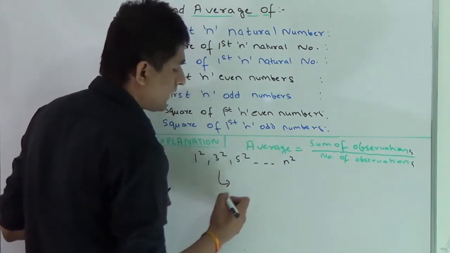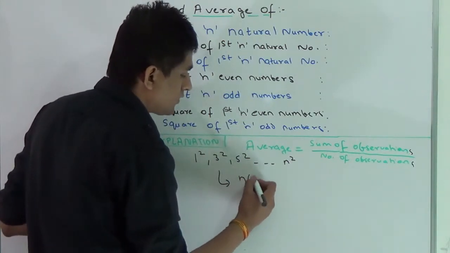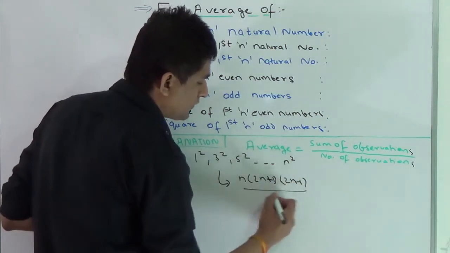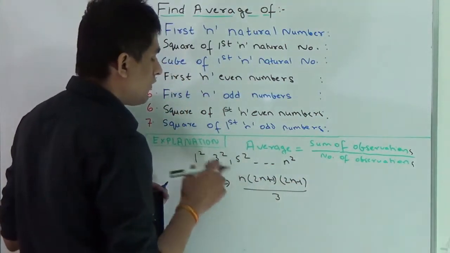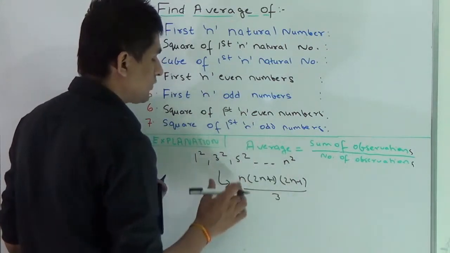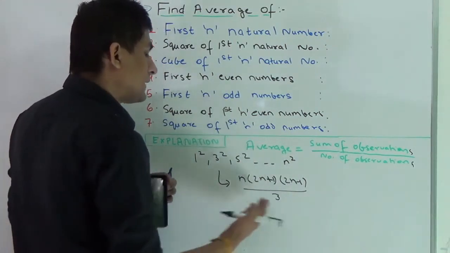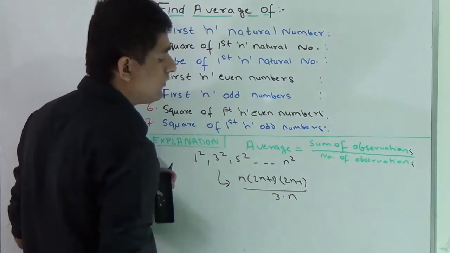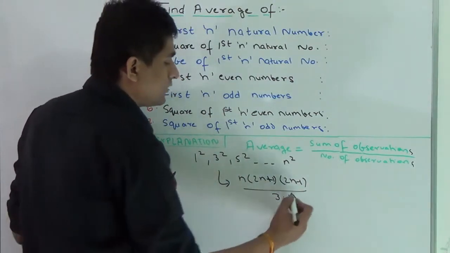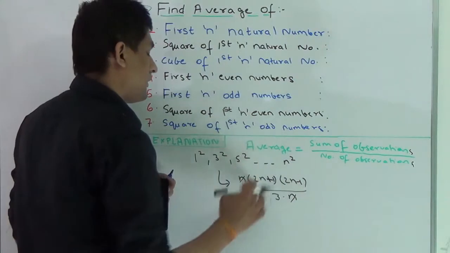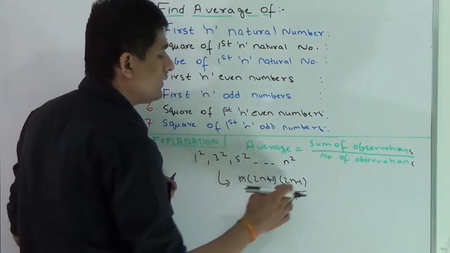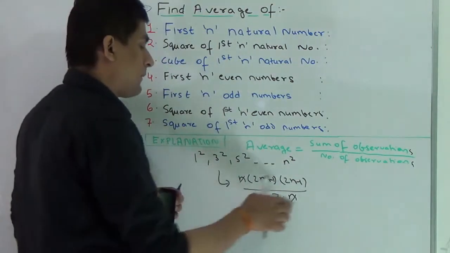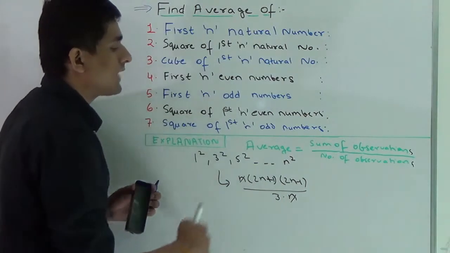The general formula for calculating its sum is n into 2n plus 1 into 2n minus 1 upon 3. This is the general formula for the sum of this kind of series. To calculate its average, I just divide by the total number of observations, that is n. So n will cancel and the overall average will be 2n plus 1 into 2n minus 1 upon 3. You don't need to memorize this; just remember the sum formula and you can easily derive the average.